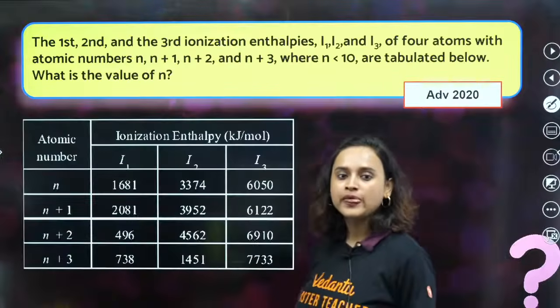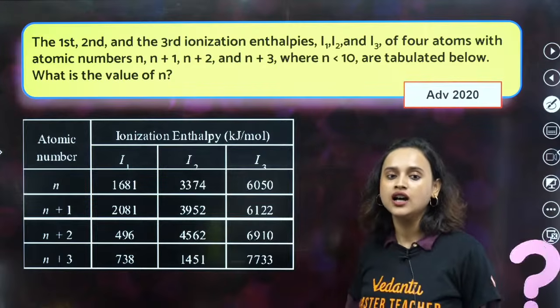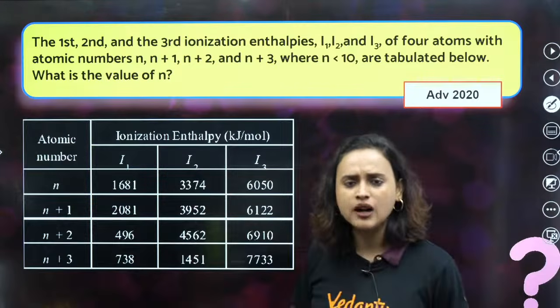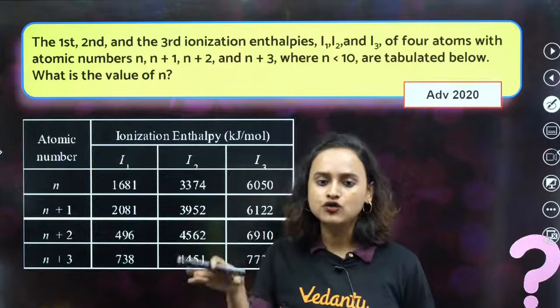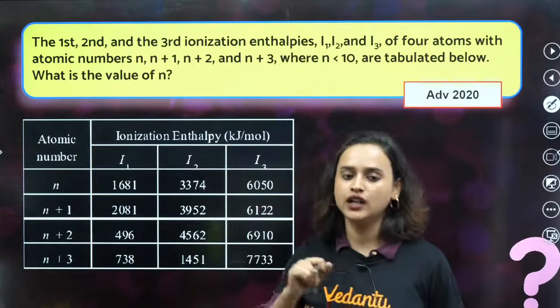Very easy. First, second and third ionization enthalpies of 4 atoms with atomic numbers n, n plus 1, n plus 2 and n plus 3, where n is lesser than 10, are tabulated below. What is the value of n?